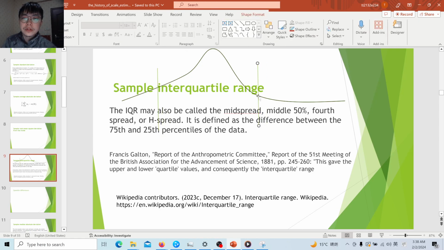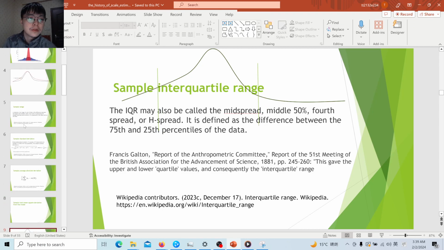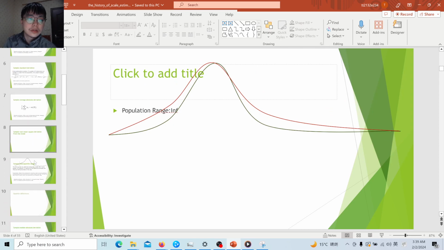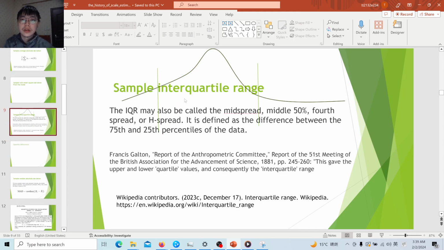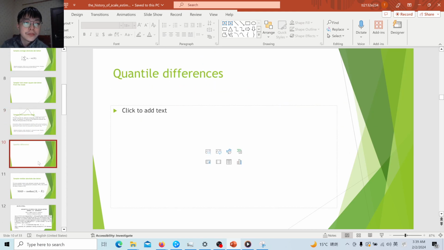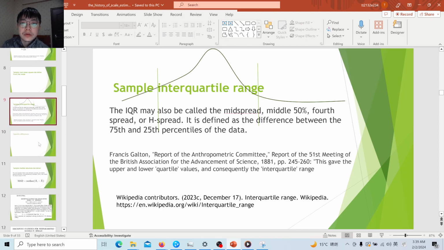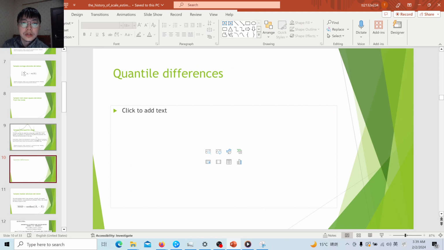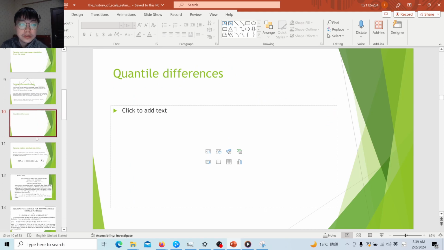This way, first, it is not sensitive to the maximum and minimum, so it is robust. Also, even in this case, for example, where they have the same bound, because it is closer to the center, these changes can be detected using the interquartile range. The sample range and interquartile range are all a class of scale estimators; we can call them quantile differences.